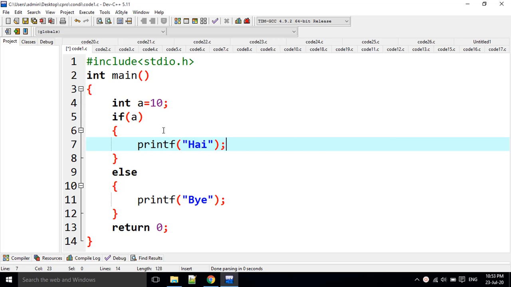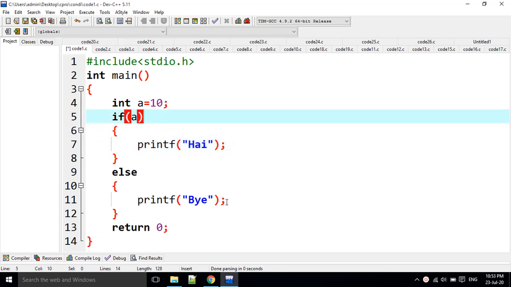A is equal to 10 here. If of A, print high, else print bye. What is the output? Here A is 10, so 10 is going to be replaced in if of 10. In the C programming language, any number other than 0, whether positive or negative, is represented as true.